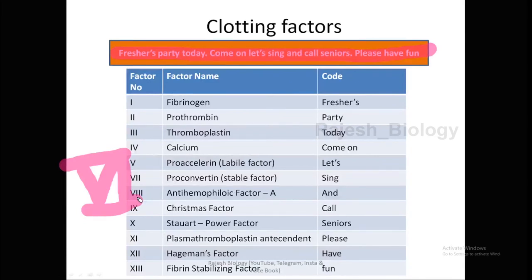Right, come to the factors. Here it is very important, labile factor. This is freshers, fibrinogen, party, prothrombin, you already know this, thromboplastin today. Okay, in this proaccelerin or labile factor is very important, and the 10th factor, Stuart-Prower factor, is also very important for the activation of prothrombin activator.